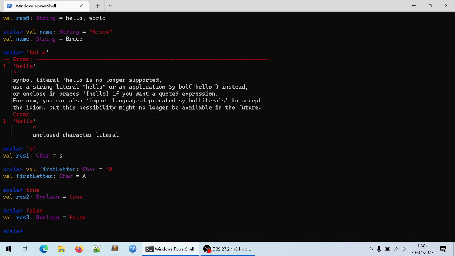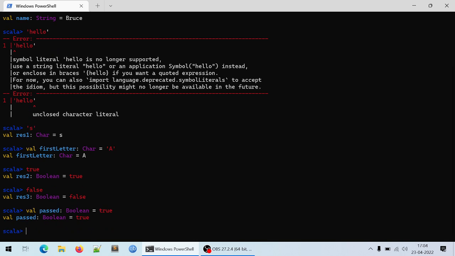Let's define a passed variable to practice this boolean data type. For example, the name of the variable, which is passed, then Boolean, and here again B is capital in Boolean, and then let's say true as the initial value, and yeah, it is working.